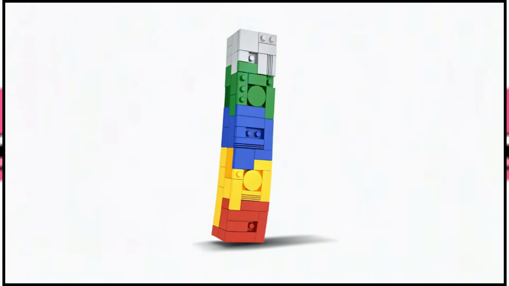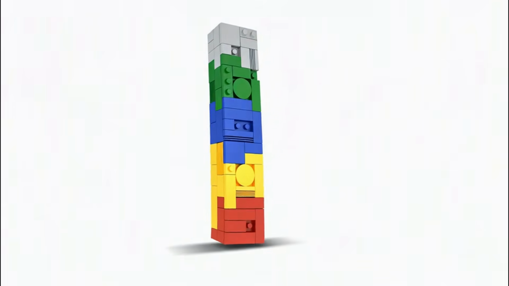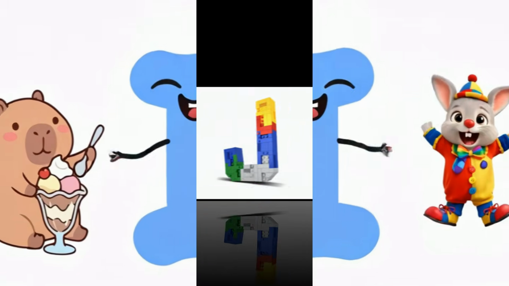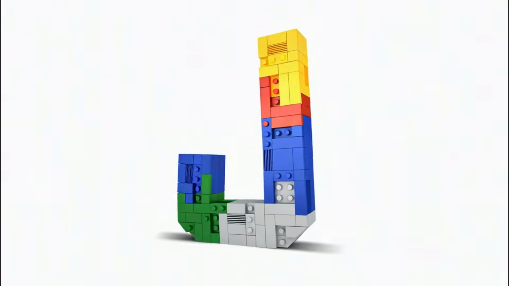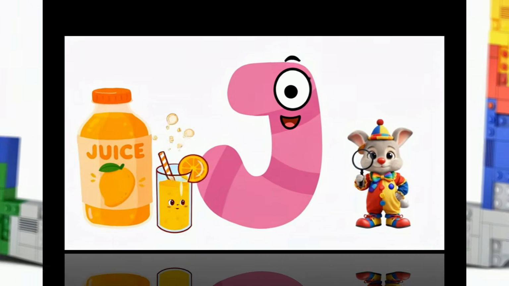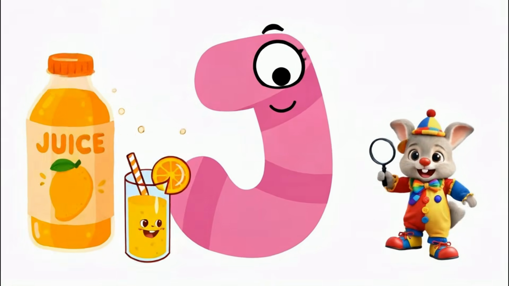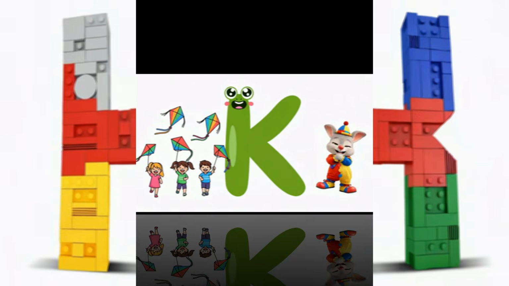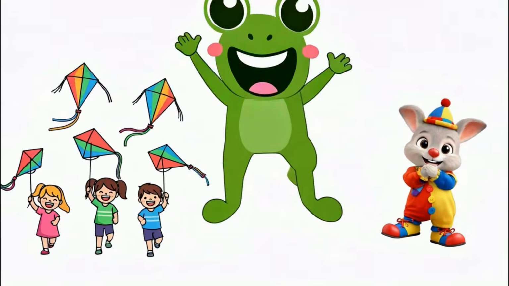I, I, I. I is for ice cream. J, J, J. J is for juice. K, K, K. K is for kite.